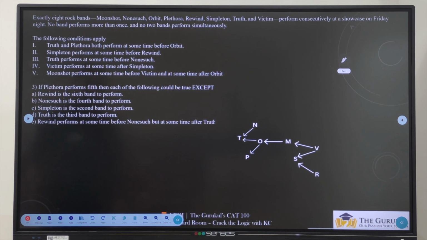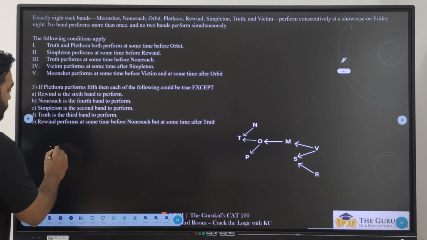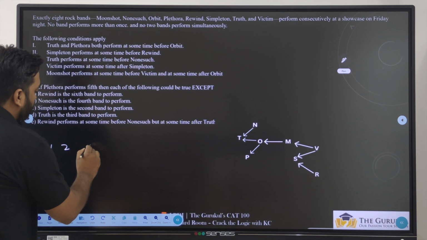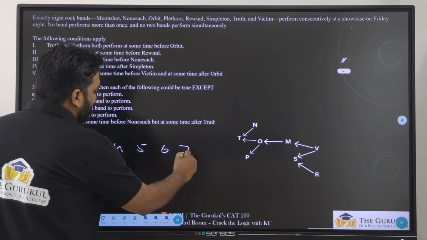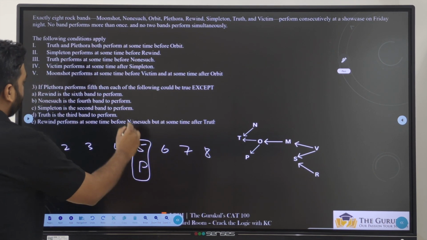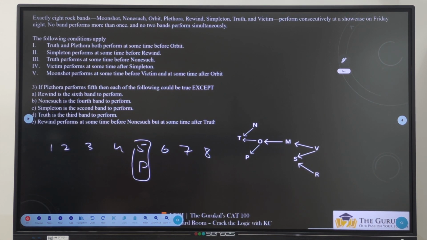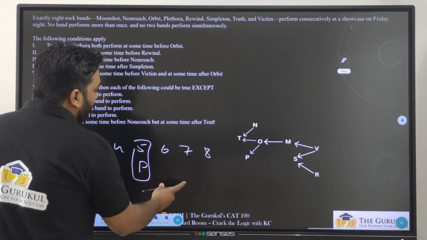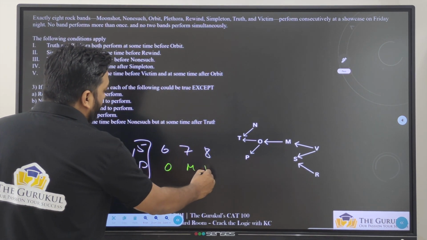Next one. If P performs fifth, let's write 1, 2, 3, 4, 5, 6, 7 and 8. If P is performing fifth, then which of the following could be true except? If P is performing fifth, what will happen? What about the remaining people? After P, I should have O, M and V.